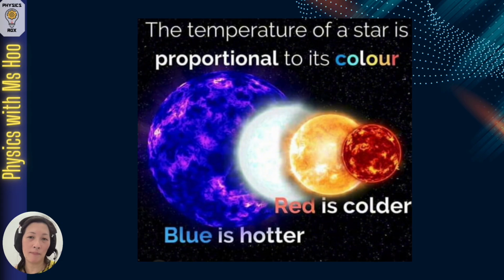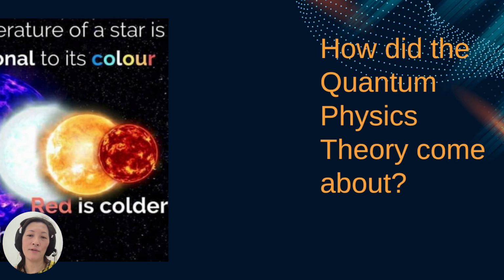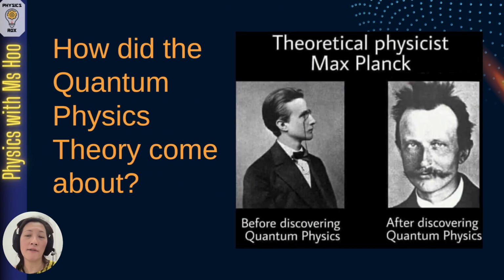So now that we know about black body, let's go into how the quantum physics theory came about. By the way, yes, this is how I also felt when I was learning about quantum physics. So first of all, let's talk about the classical physics theory.